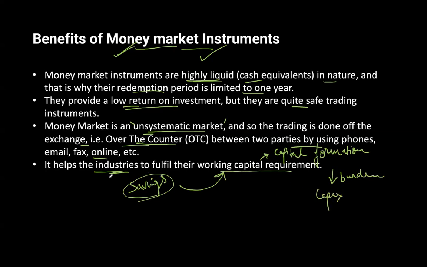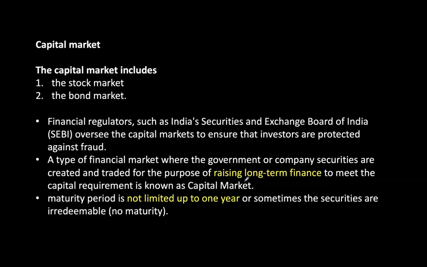Since industries would also be coming forward in the form of more capital investment, as we are seeing also that the private sector should increase their participation as far as capital expenditure is concerned. So this is one way how it can be done, and it can lead to more fiscal prudence, reduction in the fiscal deficit and the borrowing pressure on the government, because the government does not have surplus funds. So even for capital expenditure, it would have to borrow somewhere, it would have to raise money. So this was all about the money market.